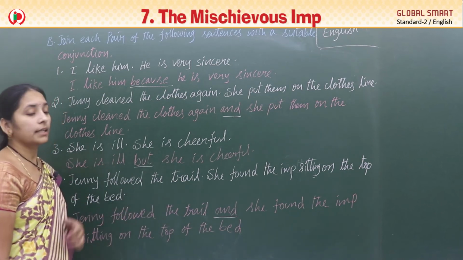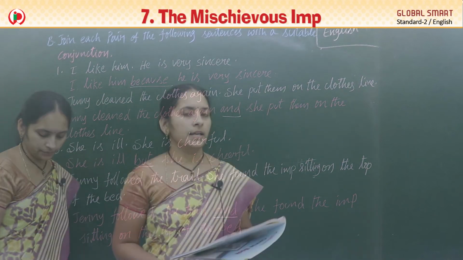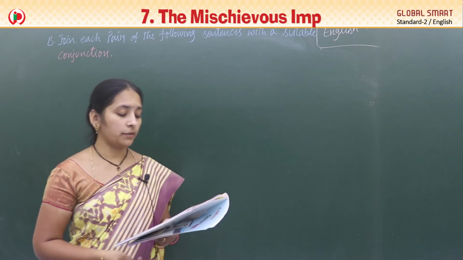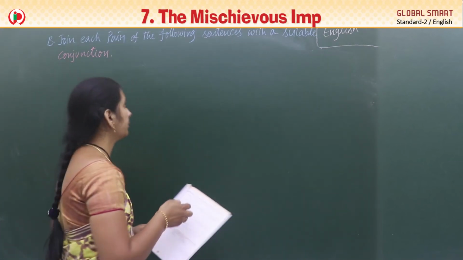Okay, one more sentence I'll tell you. First write all these in your book. See the next one, Nana. Fifth one, what do we have? We decided to go out. It was raining.